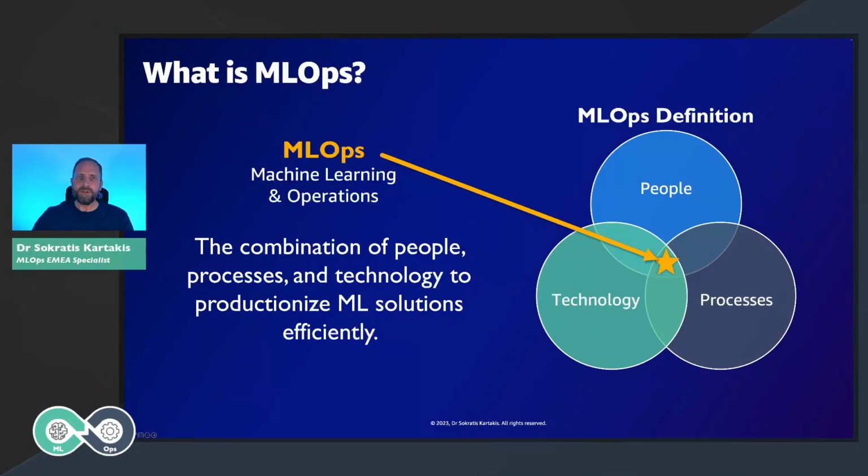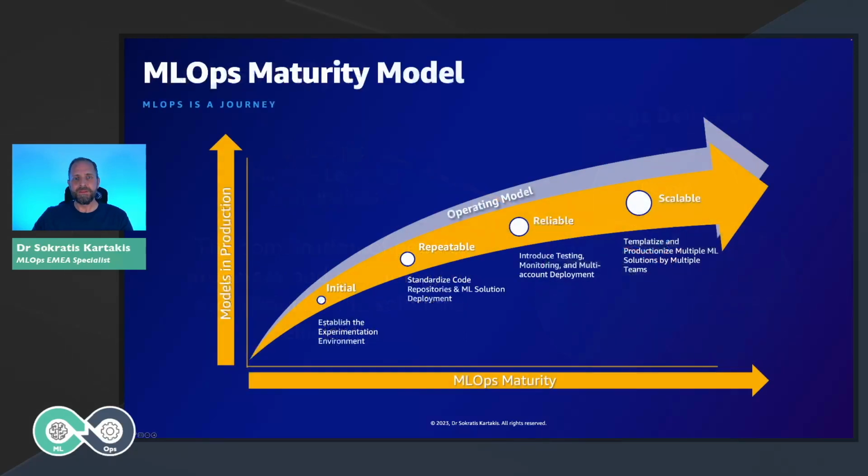As a quick recap, we saw the definition of MLOps, that is the combination of people, process, and technologies to productionize machine learning solutions efficiently. Also, we saw the maturity model, and this is what we will follow also in this video. We saw in the initial phase we need to establish an experimentation environment for the data scientists. Then in the repeatable phase we need to move from the world of notebooks to the world of automation and create ML pipelines. Then in the reliable phase we introduce automatic testing and multiple accounts or environments. And lastly we have the scalable phase where we templatize solutions and the infrastructure for the different environments, and we are able to onboard multiple teams and hundreds of ML use cases.